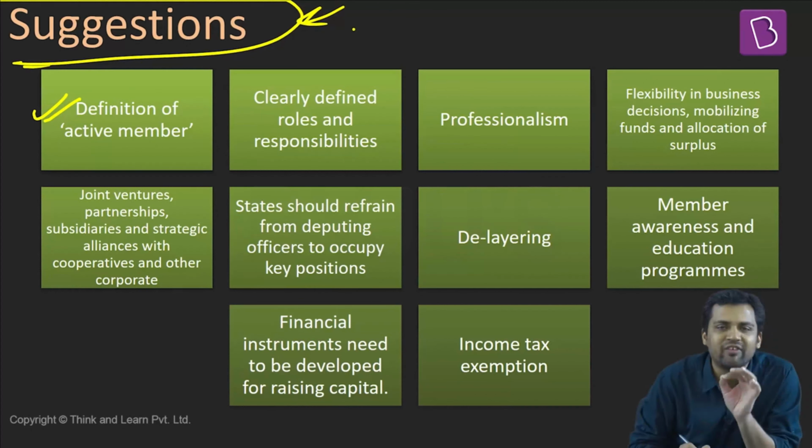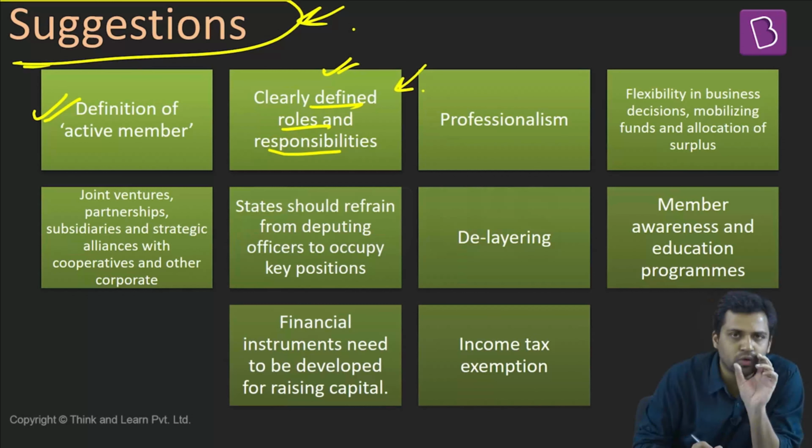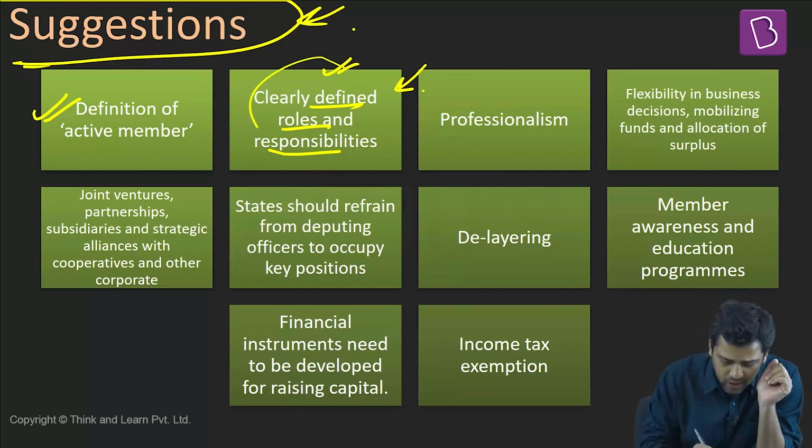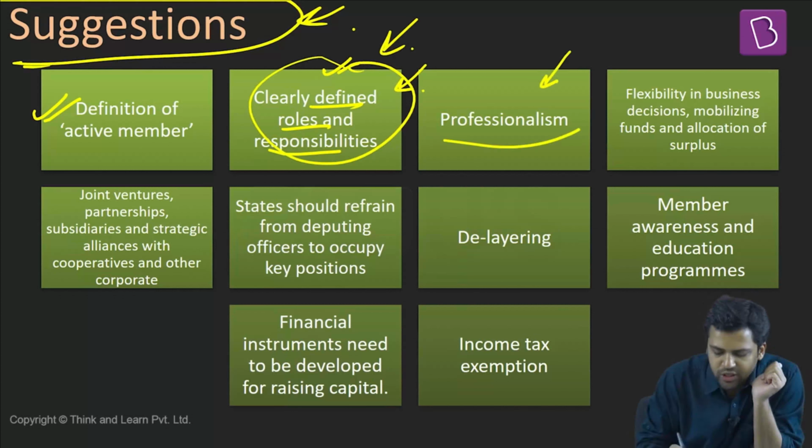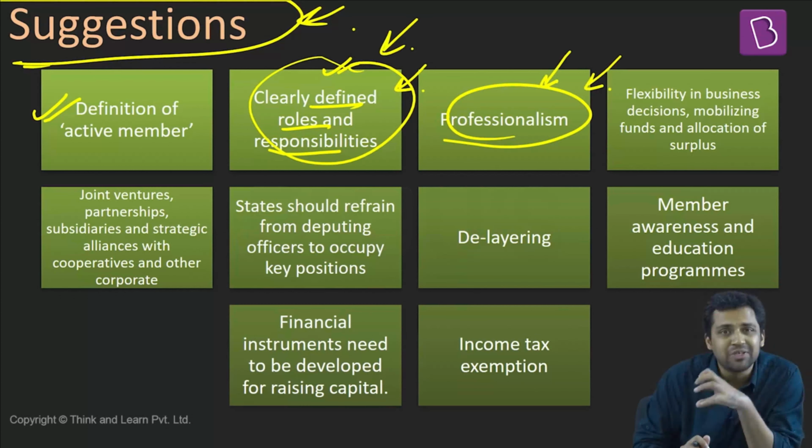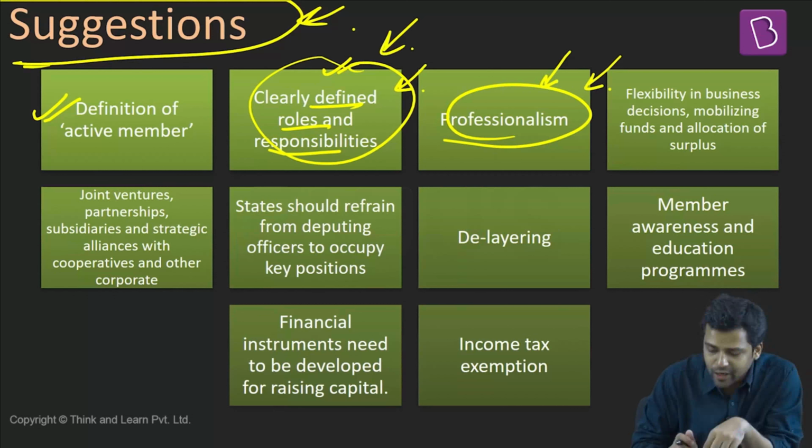There were challenges when it comes to governance. So they are saying that you should clearly define the different roles and responsibilities. What is the role and responsibility of the management? What is the role and responsibility of the board? What is the role and responsibility of the committees? All these things should be clearly defined. Then the problems when it comes to governance can be reduced. Professionalism needs to be improved. You should also hire experts, specialists from the market, from outside. They can also add to the professionalism.